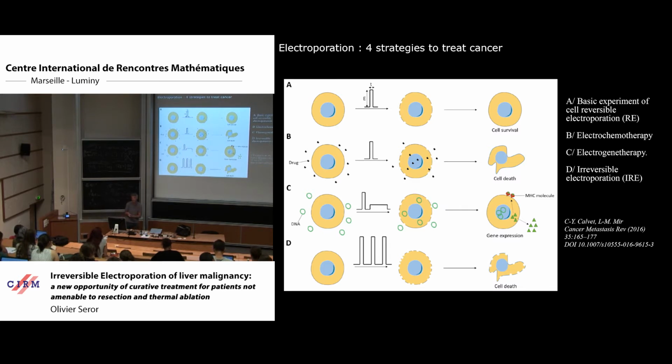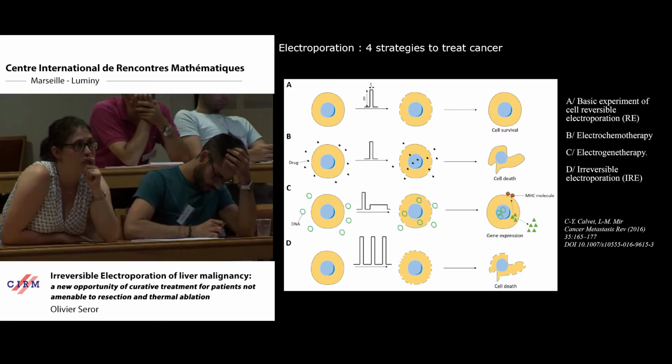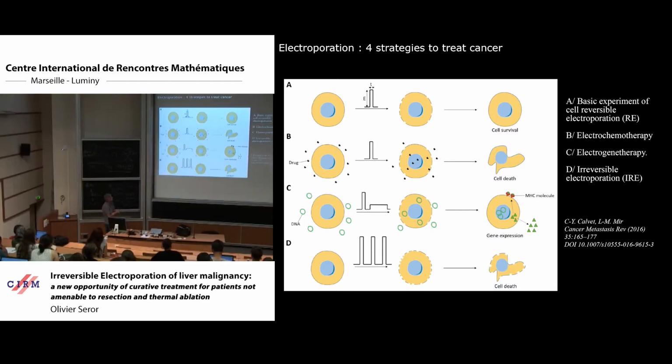This is a very simplified, basic explanation of the difference between reversible and irreversible, but you have to keep in mind that the main difference is that we repeat these pulses, and if we repeat these pulses, we accumulate membrane modifications, and these modifications are deeper and are irreversible.